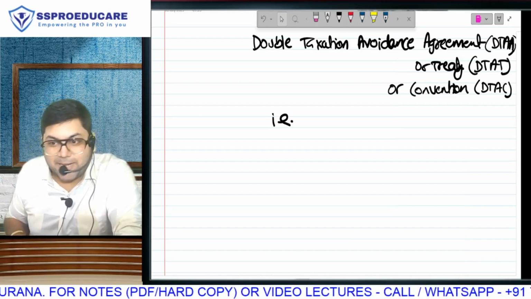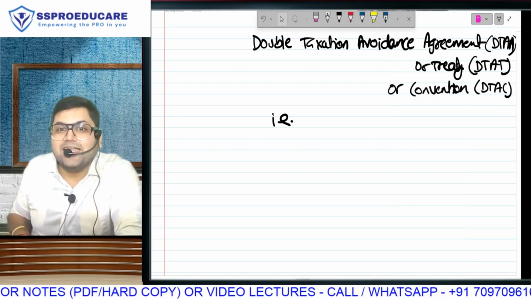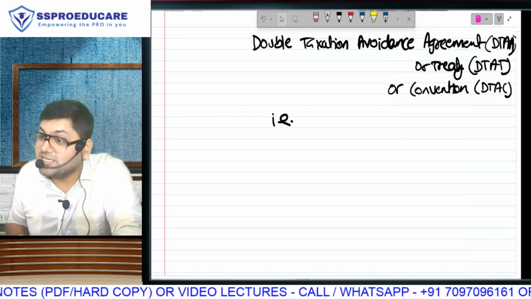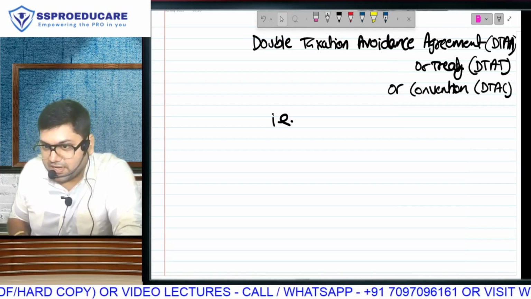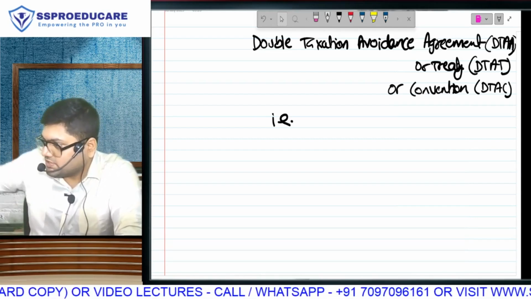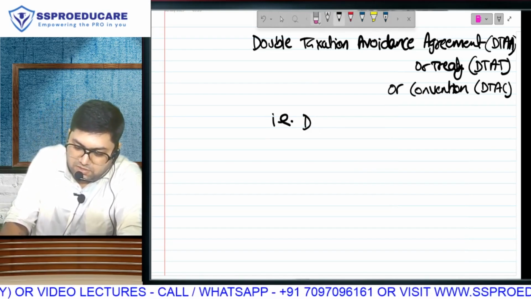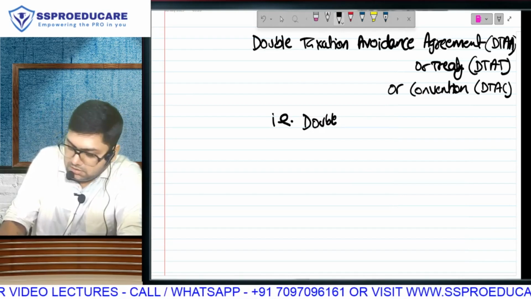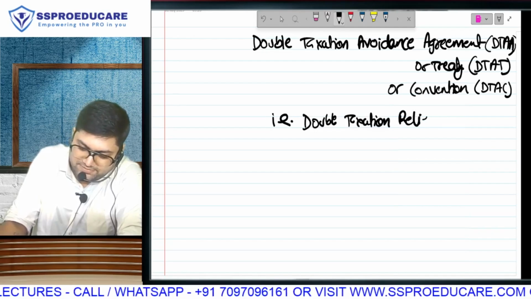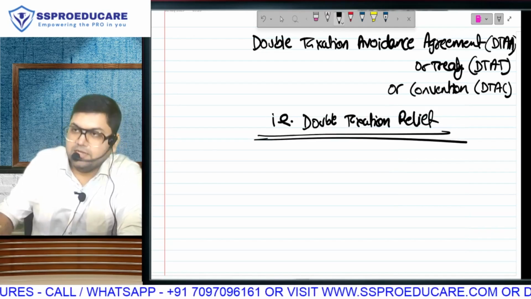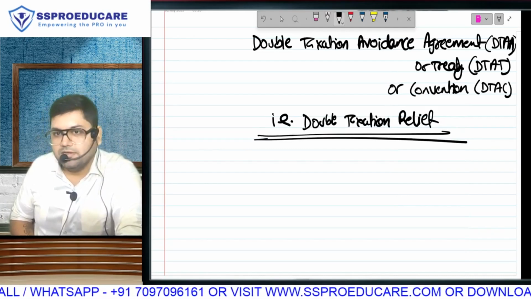Compare the chapters in ICAI study material with the chapters that we are covering. I said salary and house property are not there in your syllabus. Check. Check the questions after receiving the additional question bank, because some questions may be in this book, some questions may be in that book. In ICAI study material, this chapter is called double taxation relief.